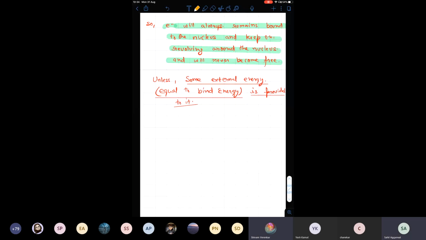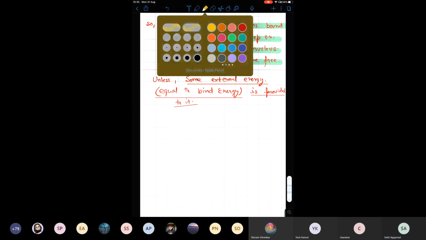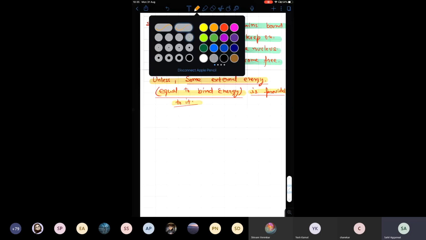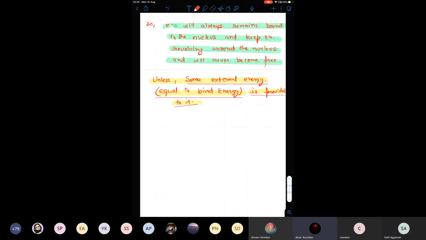Any problem to anyone in these three lines? Sir, in this case also, will there be some kinetic energy produced if the provided energy is more? Definitely you can say that.